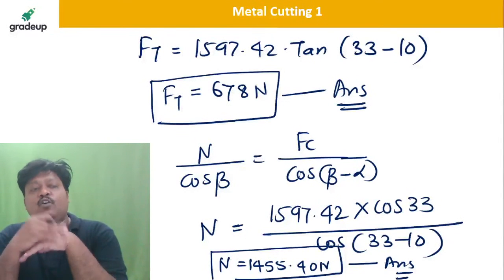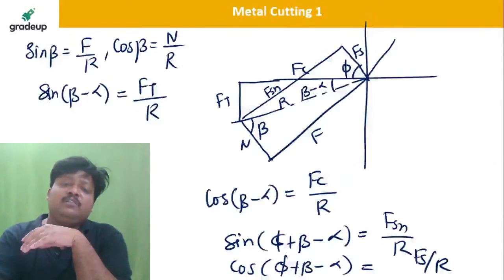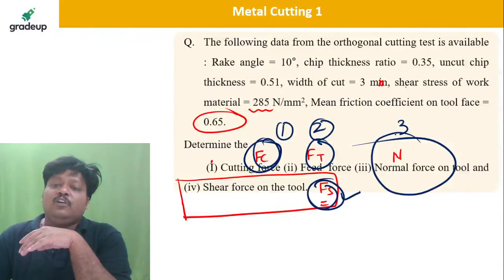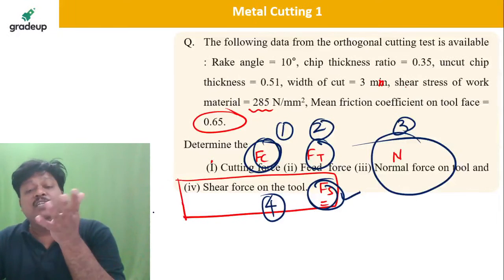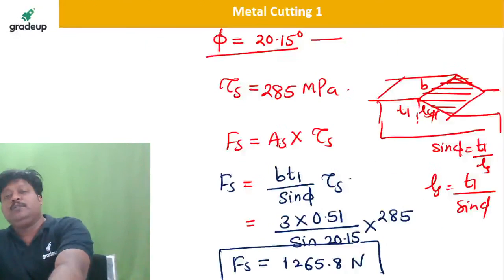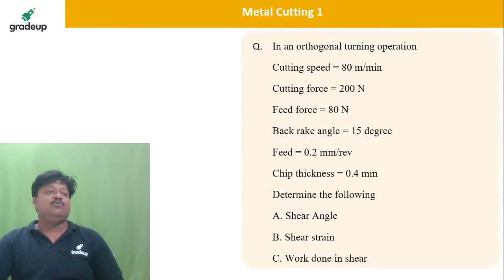Very good. So all the things we have calculated: cutting force number 1, thrust force number 2, normal force just now calculated, and the frictional force or shear force. All four things we have calculated. Take the next question.